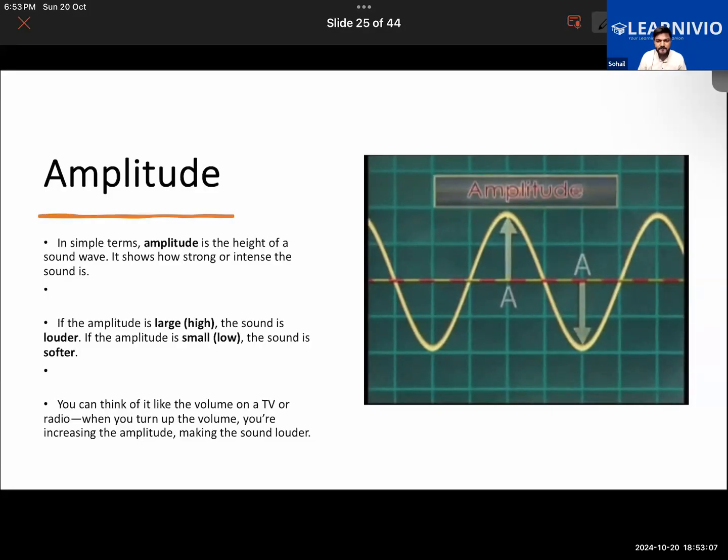Also, there's a relation shared between the two. For example, if the pitch decreases, loudness increases, or if pitch increases, loudness decreases. So they share an inverse relation. Getting what I'm trying to say? Yes, sir. So that is the thing.